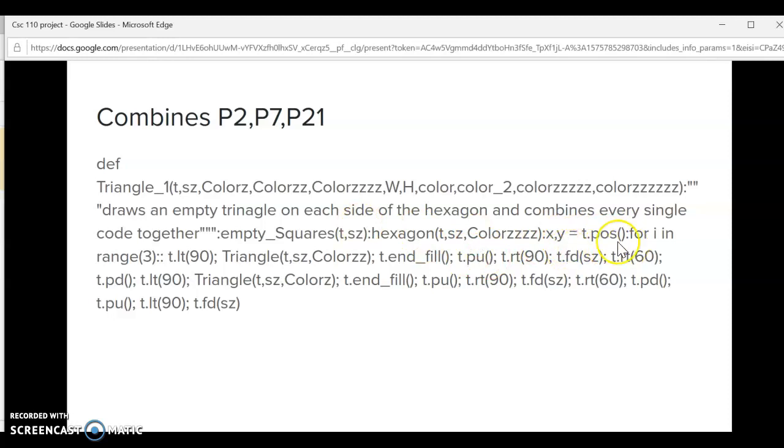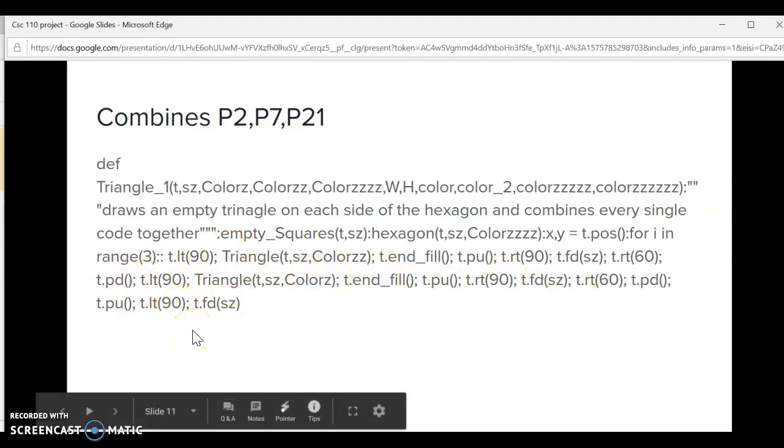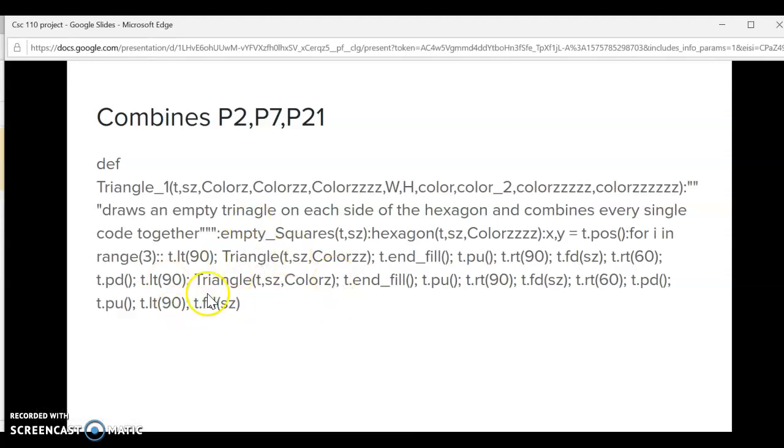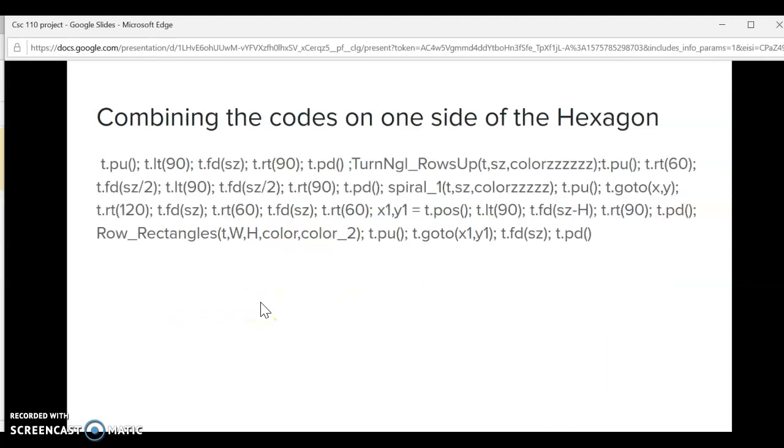X and Y is basically a position, so I can position my designs and the triangles, so it does align with each side. So I do for I in range 3, left 90, triangle, test out size, colors, and fill, pen up, right 90, forward size, right 60, pen down, left 90, triangle, color size, TED. This basically fills in the colors for the triangle, and also for the other designs too.